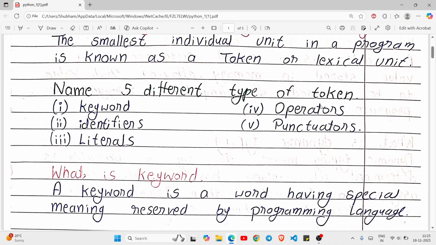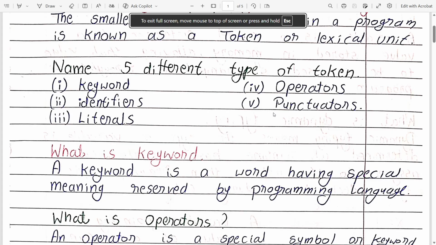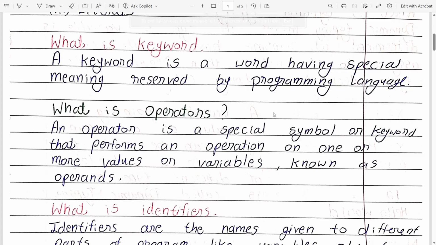So what is keyword? A keyword is a word having special meaning reserved by programming language. And what is operator? An operator is a special symbol or keyword that performs an operation on one or more values or variables known as operands. For example, plus, minus, multiplication, division, these all are operators that perform some operation on values with its operands.